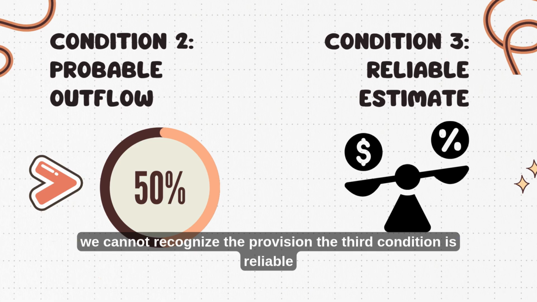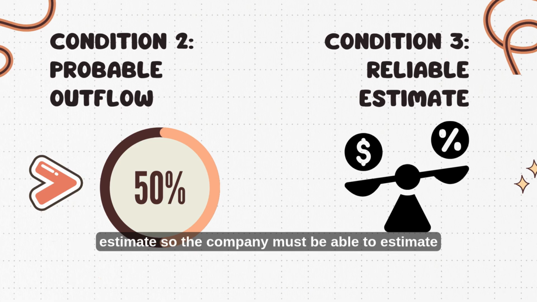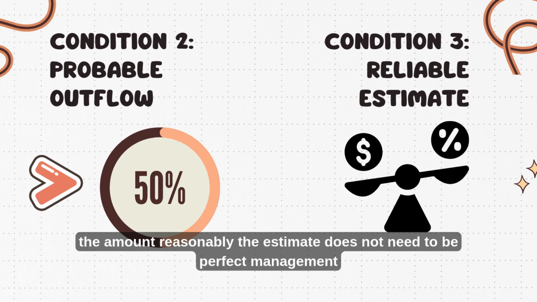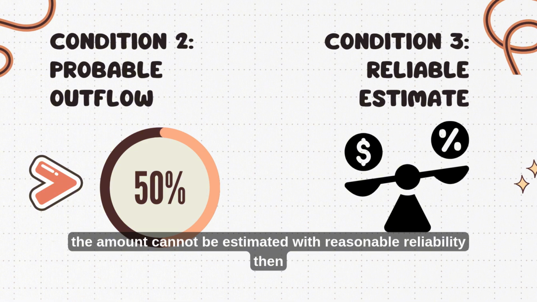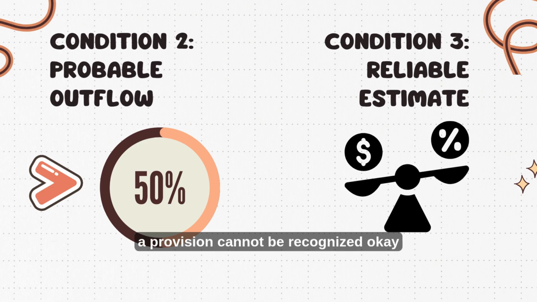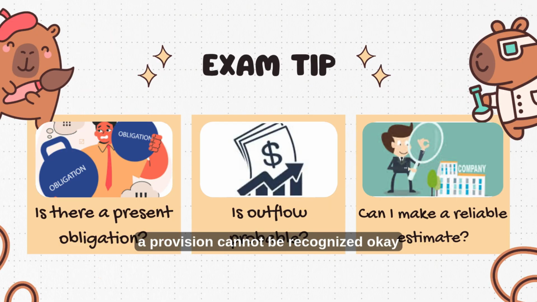The third condition is a reliable estimate. The company must be able to estimate the amount reasonably. The estimate does not need to be perfect. Management simply needs enough information to make a reliable estimate. If the amount cannot be estimated with reasonable reliability, then a provision cannot be recognized.